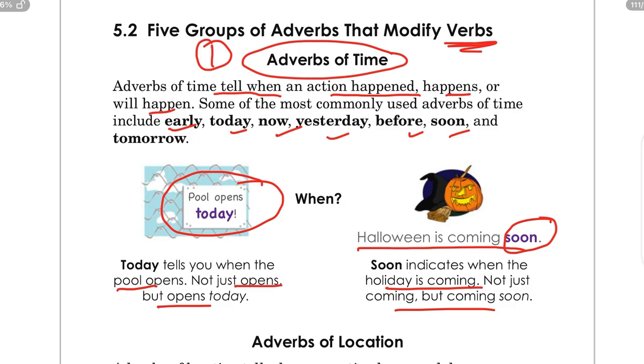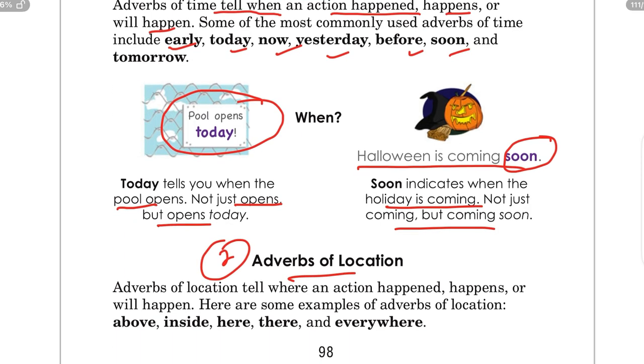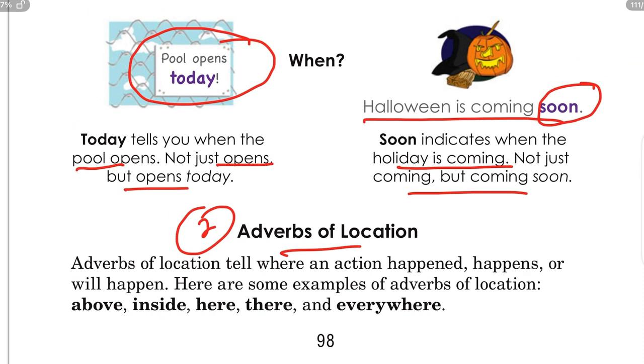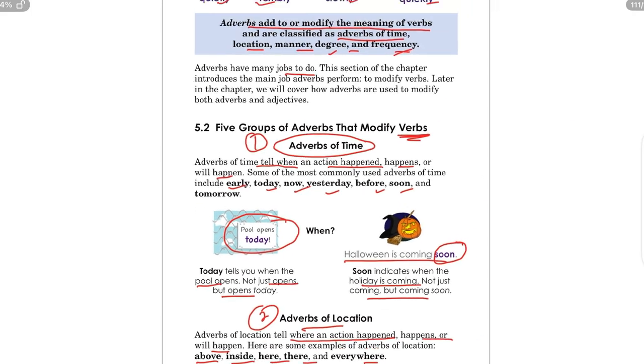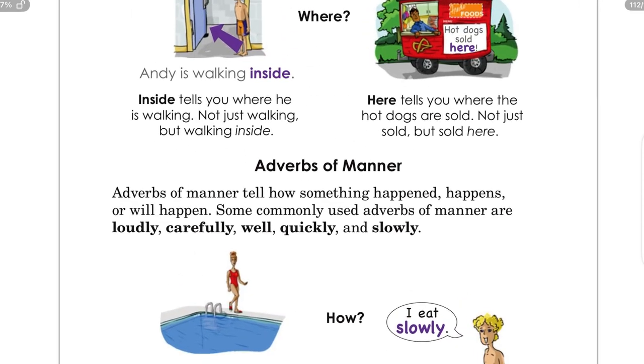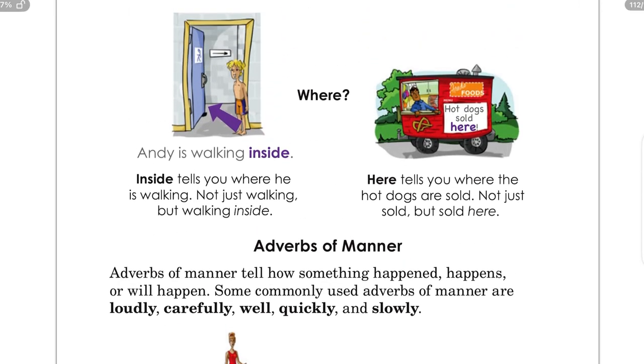The next one is adverb of location. So what is adverb of location? Adverbs of location tell where an action happens, or will happen. For example, above, inside, here, there, and everywhere. These are examples of adverb of location. Here are some more examples. For example, Andy is walking inside.